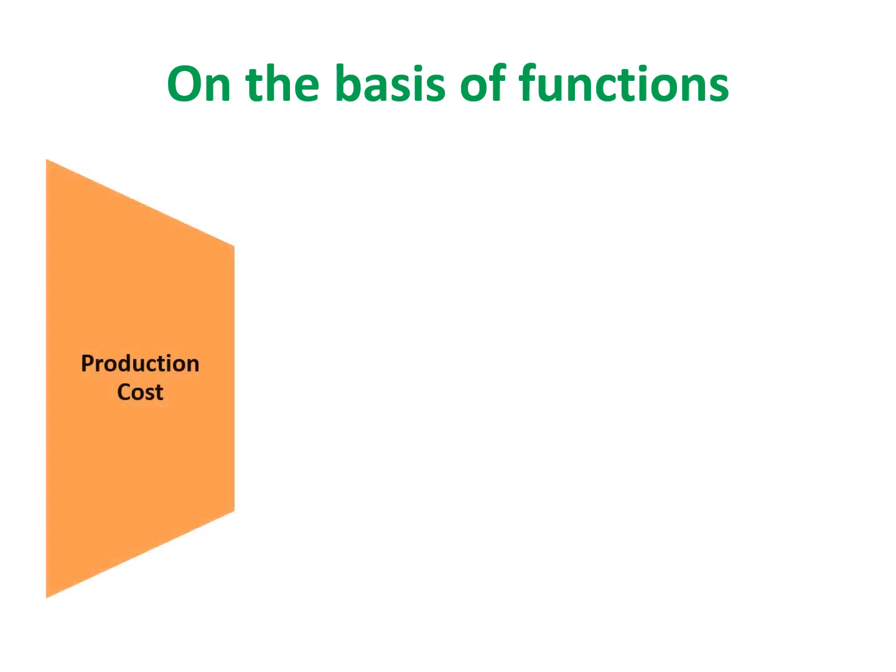And the next classification is on the basis of functions. On the basis of functions, there are four major heads of classification. The first classification on the basis of function is production cost. Production cost is the cost of a sequence of operations which begins with supplying materials, labor, and services and ends with primary packing of the product. It is also known as manufacturing or factory cost incurred in converting raw material into finished product.